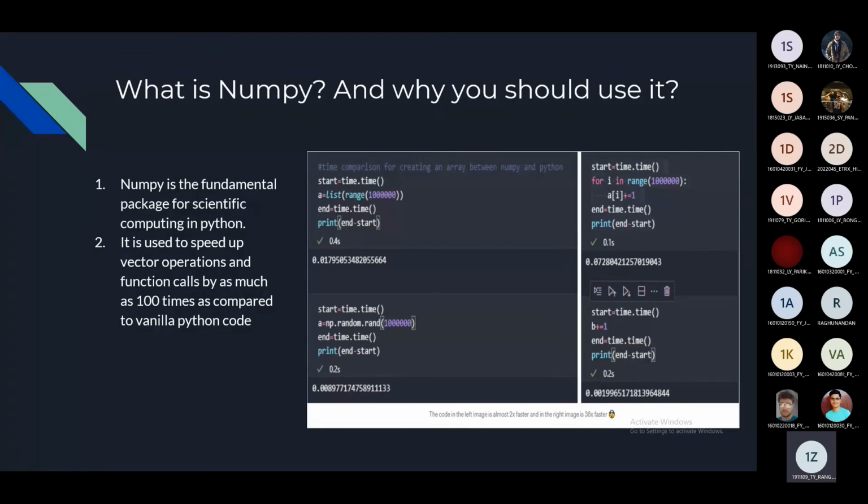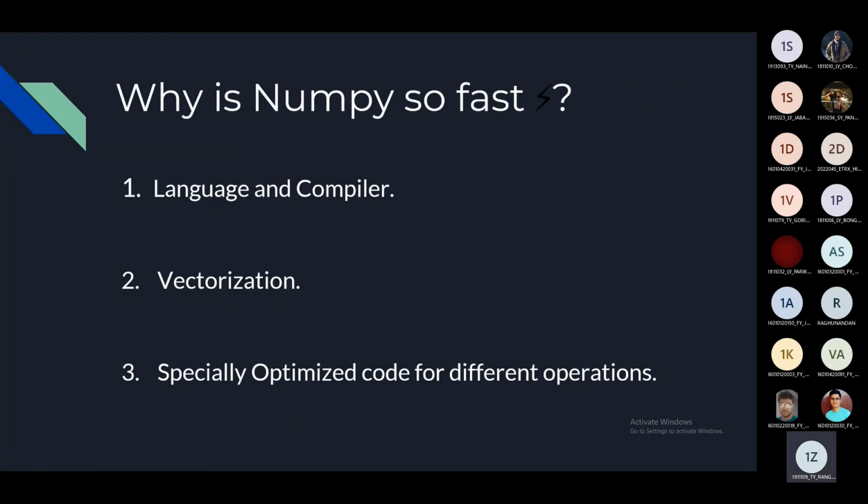In some cases, it's even faster than C++. It is an extremely huge boost in speed. So now, why is NumPy so fast? There are 3 main reasons for this: the language and the compiler that NumPy uses, vectorization, which I'll go into real detail. This is a very important topic, and specially optimized code for different operations.